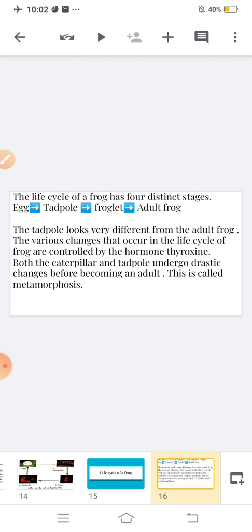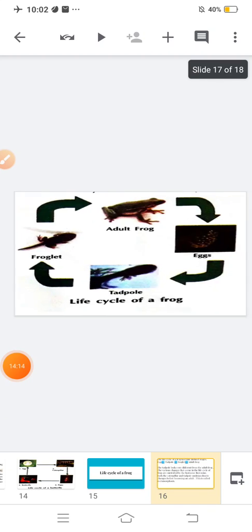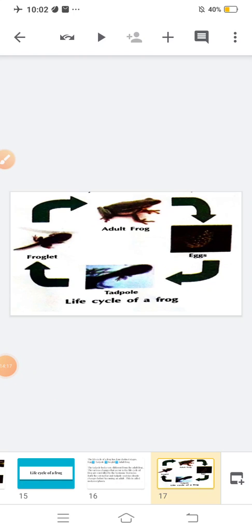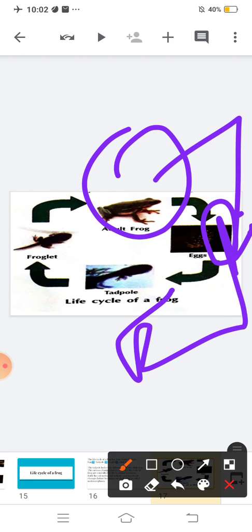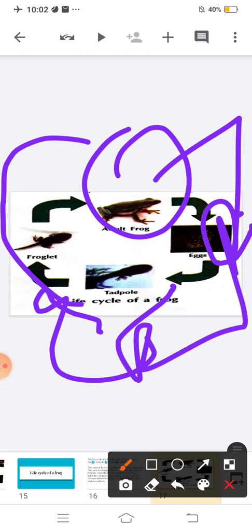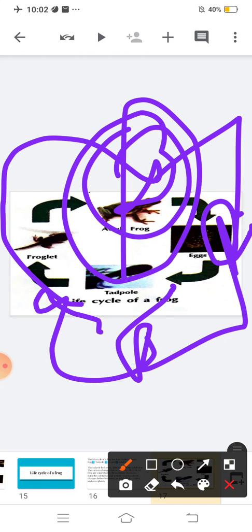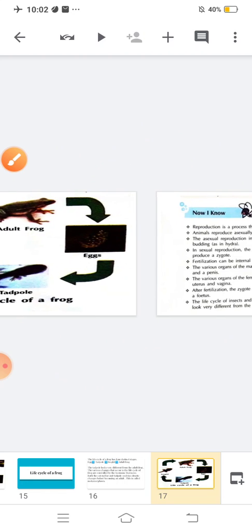So here the process in which there is the drastic change is known as metamorphosis. This is a diagram. Egg will convert into tadpole, will convert into froglet, will convert into adult frog. Now this adult frog will again lay eggs. Then this egg will convert into tadpole, then froglet, then again an adult frog. Like this the cycle will repeat. Is this clear?